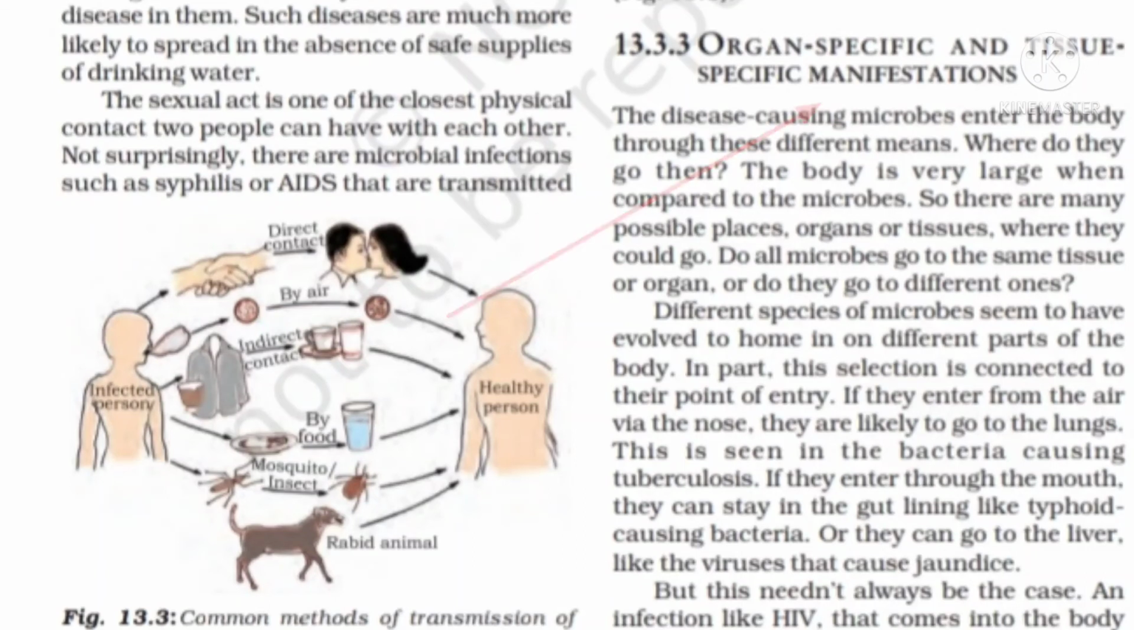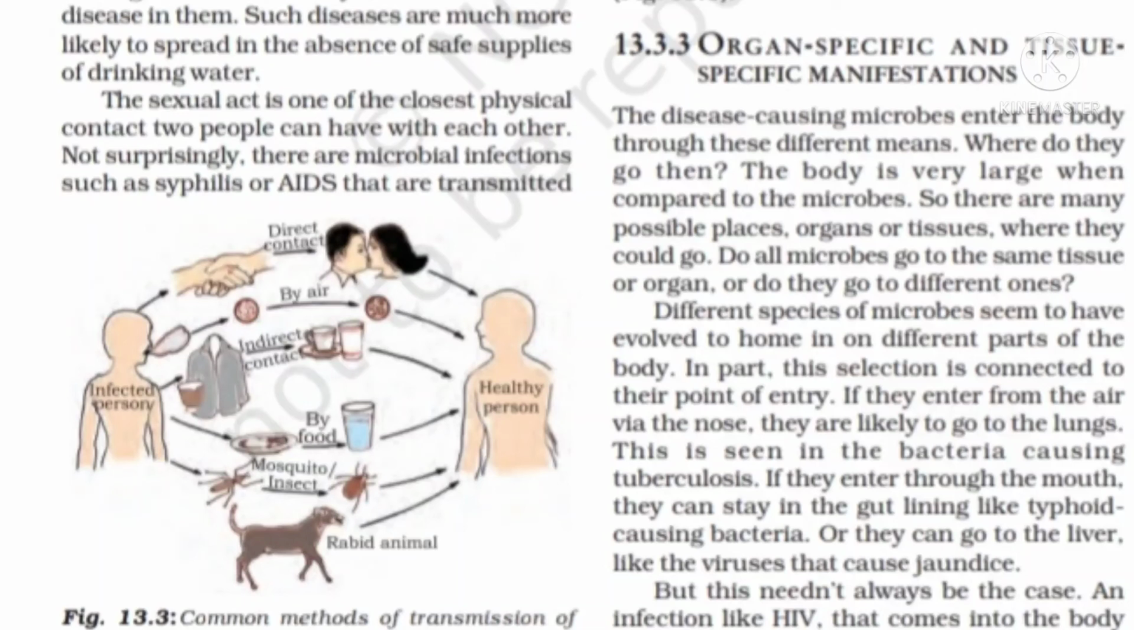Next, we move on to organ-specific and tissue-specific manifestation. What is the meaning of organ-specific manifestation? It is nothing but specific viruses or specific microbes affect only a specific organ of our body. For example, corona affects only lungs. Lungs of our body will be affected if coronavirus enters the body. That is what is called organ-specific or tissue-specific diseases.